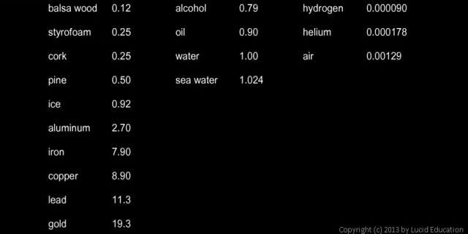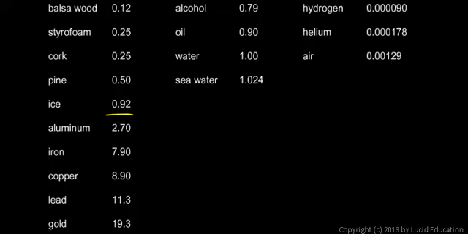Here's a table showing the densities of several different materials, and all of these densities are in grams per cubic centimeter. And just look at the list on the left. The left column is solids. And balsa wood, you've probably held some balsa wood before. It's very lightweight, 0.12 grams per cubic centimeter, even lighter than styrofoam and cork. Other types of wood are heavier. Pine, for example, typical pine wood has a density of about 0.5. Other types of wood, like oak, that are heavier, would have a higher density.